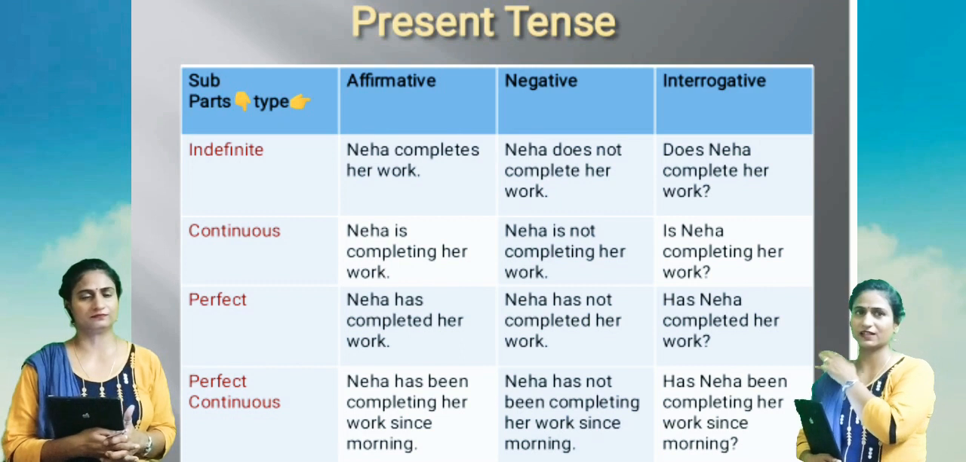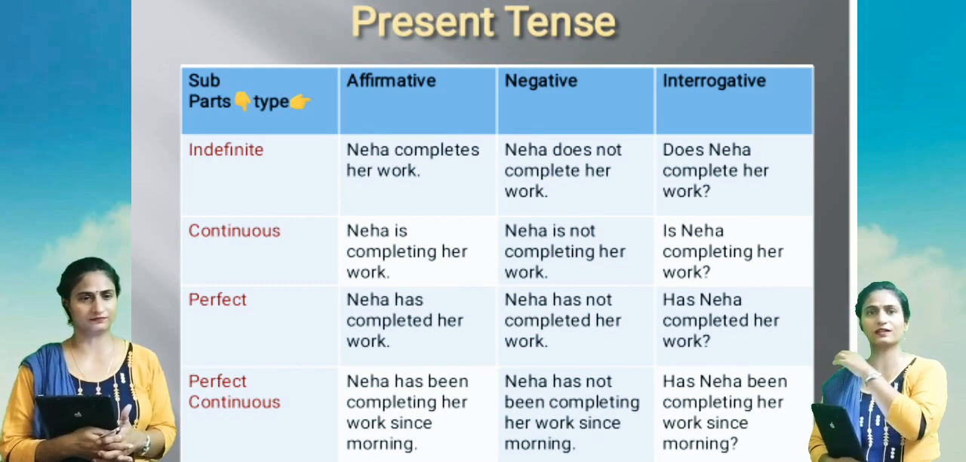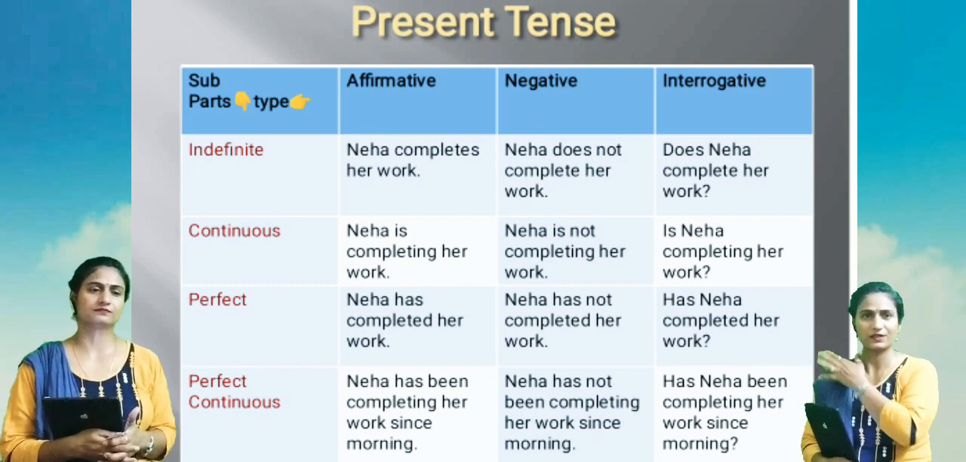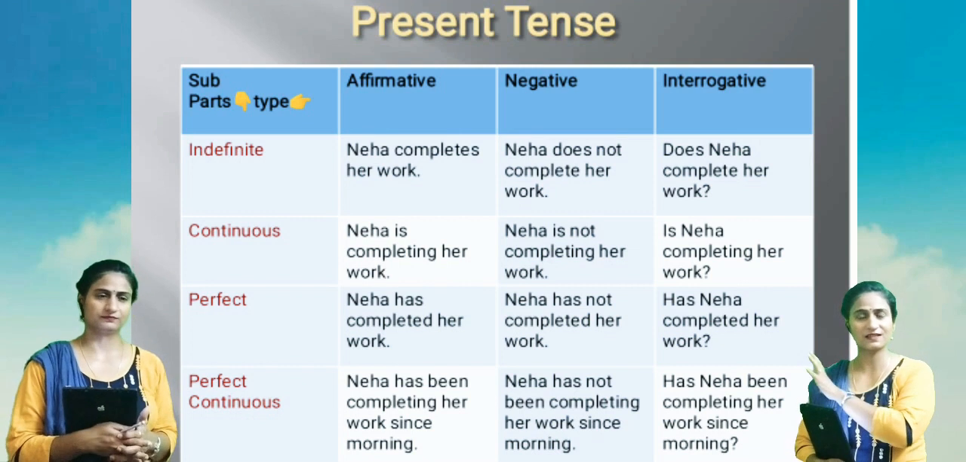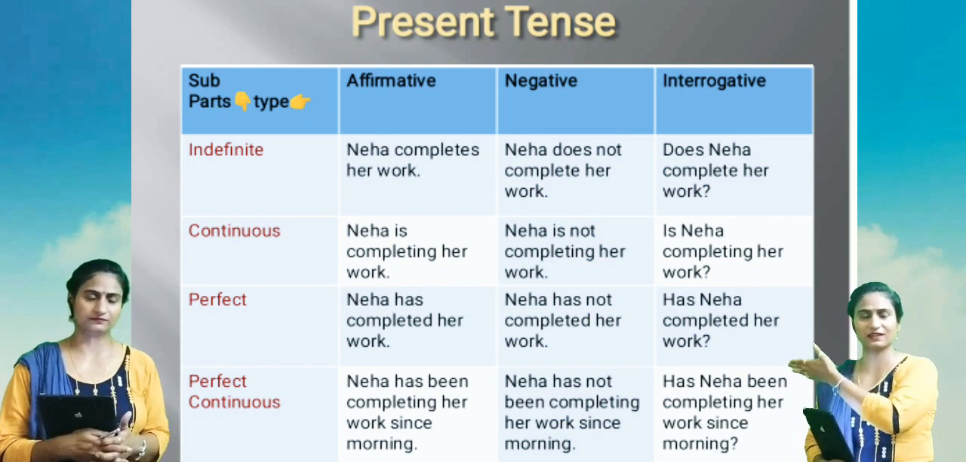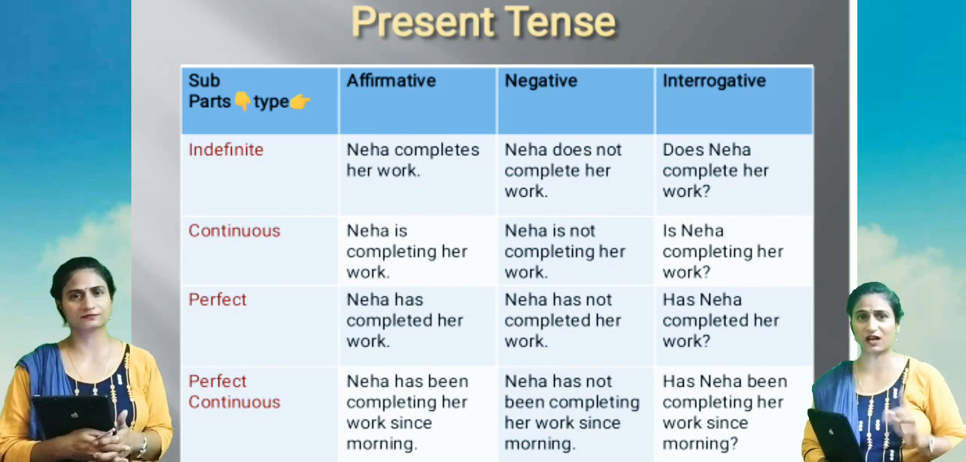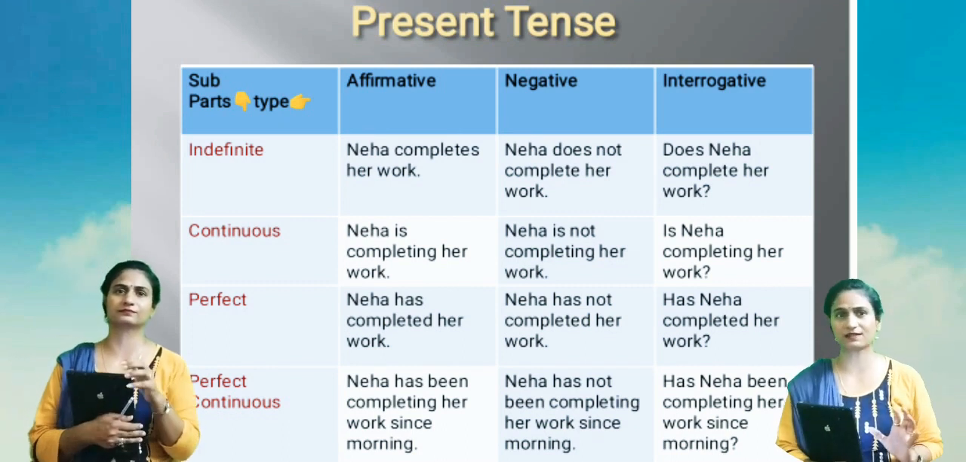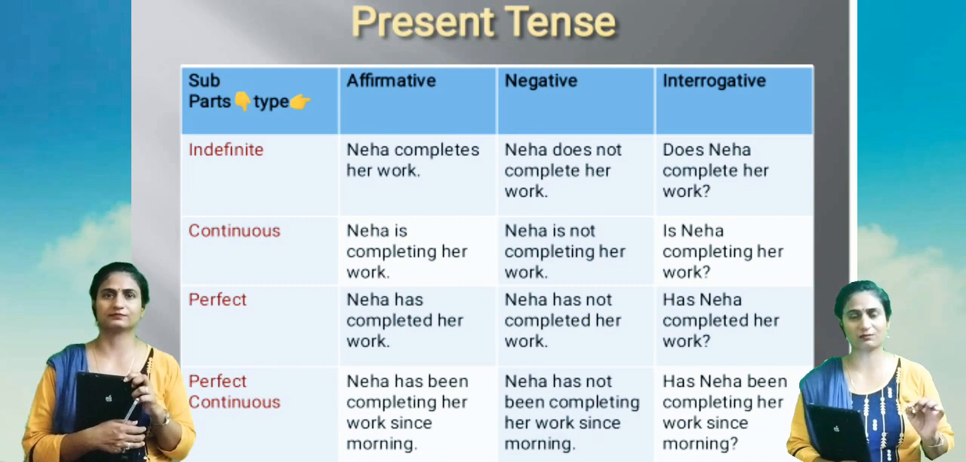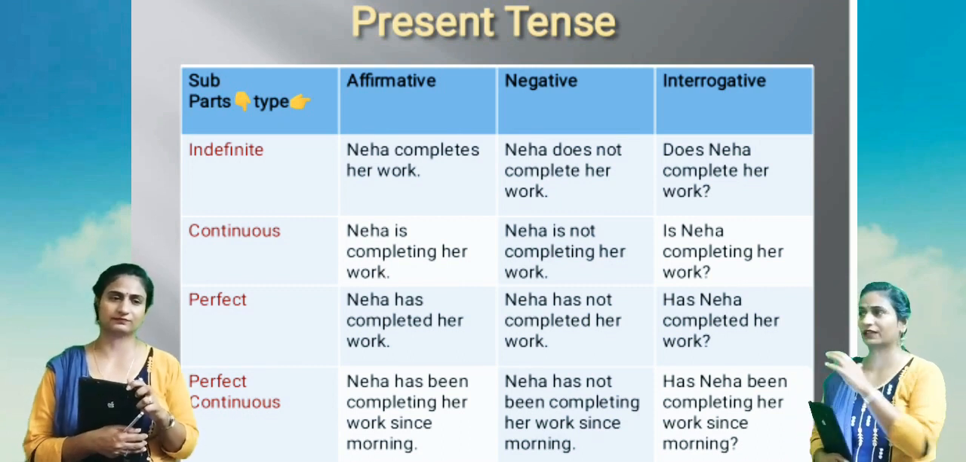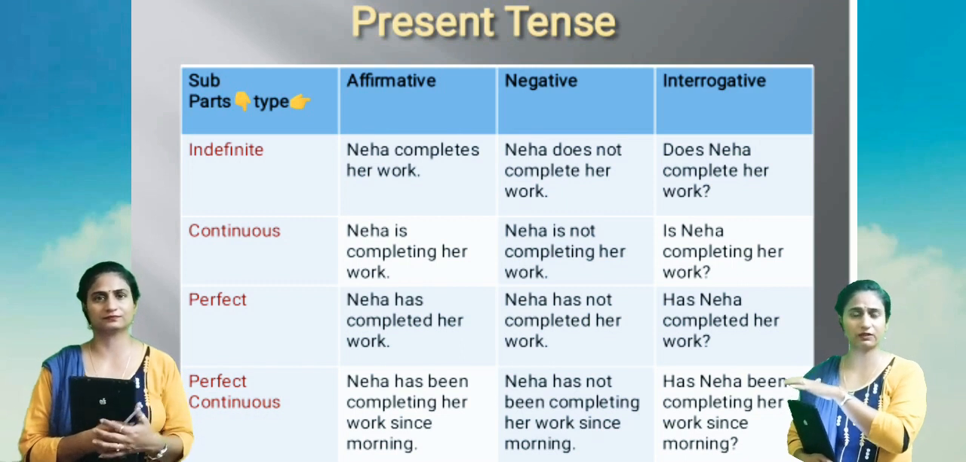And in interrogative we use the helping verb in the beginning. The helping verb here is does, so we'll take does to the beginning. Does Neha complete her work? And then a question mark. Don't forget to put a question mark, because without a question mark the sentence is not a question. So next is present continuous.